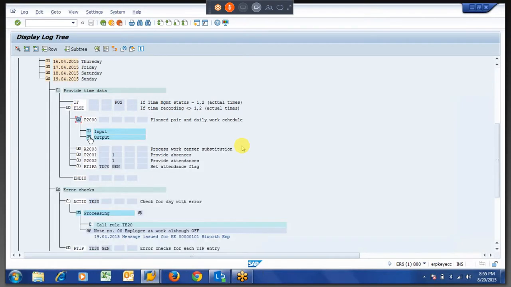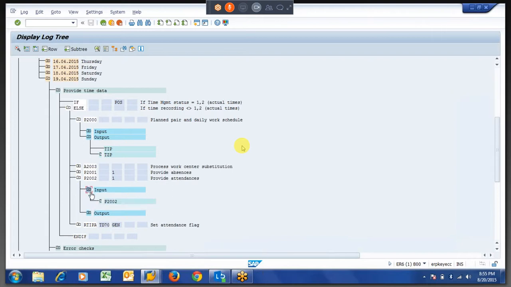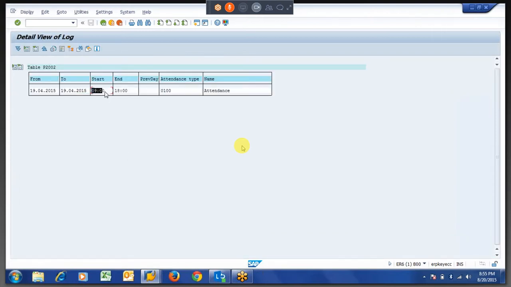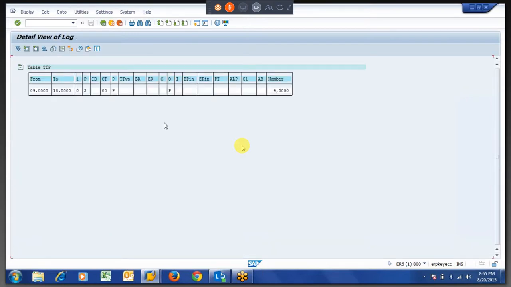So this anyhow will form the time pair because there is the attendance. It will check. It is not forming anything. So this is the time clock in and clock out, whatever we are giving in 2002. Then it will form the time pair.